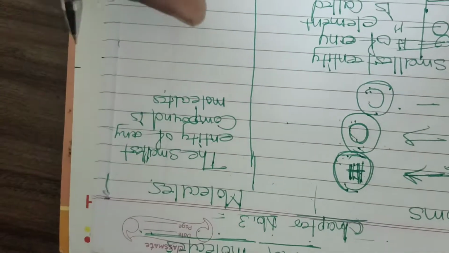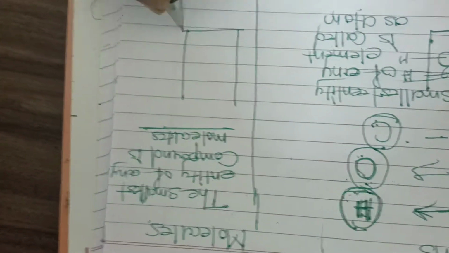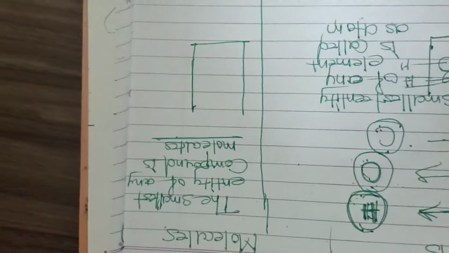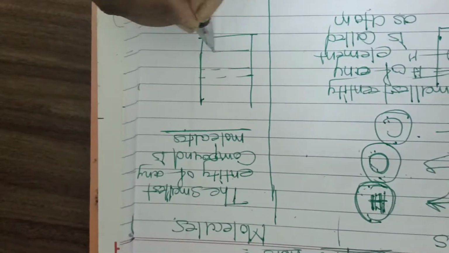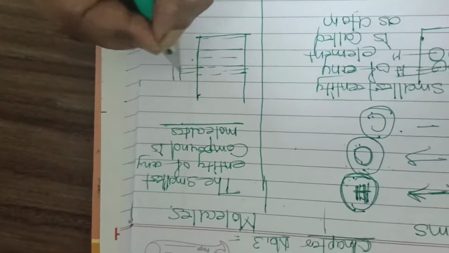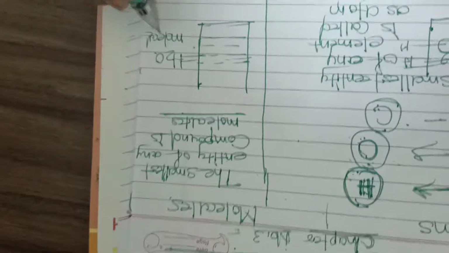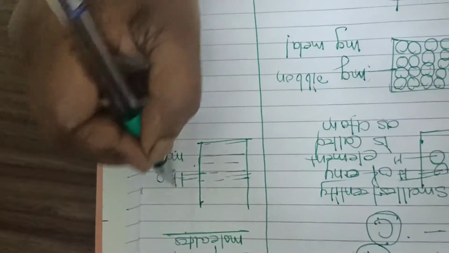So the smallest entity of any compound is called its molecule. Again, I would like to take an example here. Here is one container, which is a glass beaker, I can say. And this glass beaker is filled with water molecules. This whole container is composed of, or filled with, a compound.